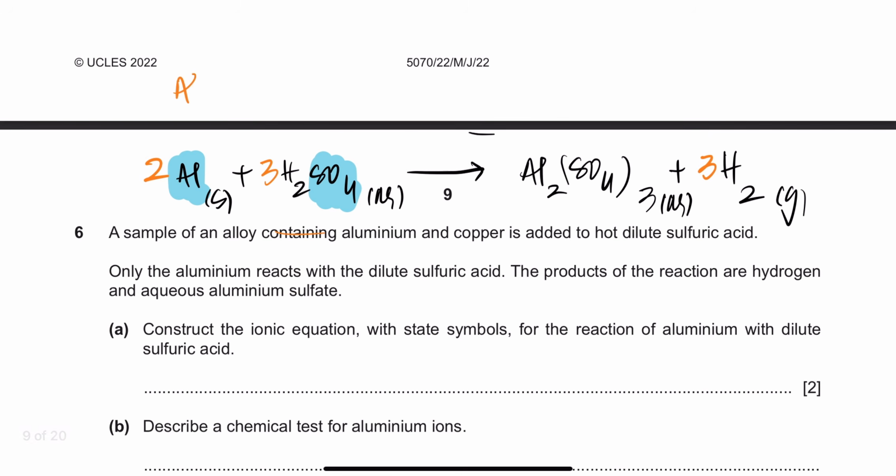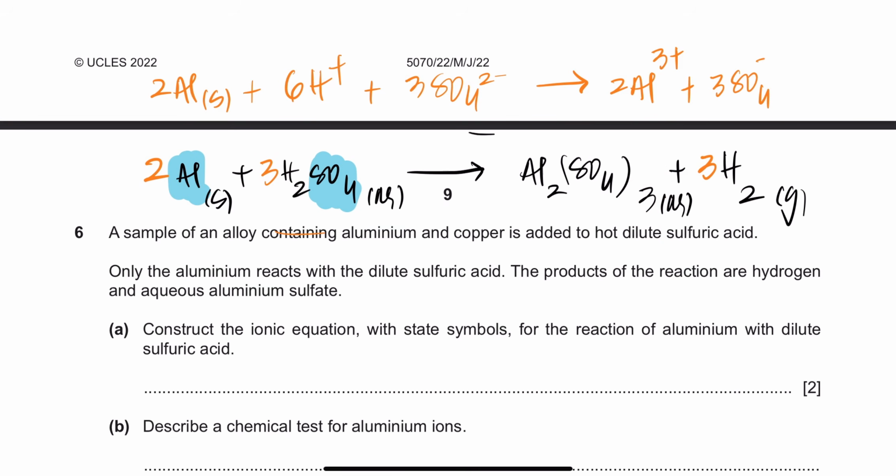Aluminum is solid, so it will remain solid, so 2Al solid, plus you'll have 3 times H pluses, but you realize 2 hydrogens are already there, and 3 times 2, that's 6, so you don't have 3 H pluses, you actually have how many H pluses? You actually have 6 H pluses in total, right? And then how many SO4? Plus 3 SO4 2 minuses, you guys have that. And on the right hand side, you have 2 Al 3 pluses, and you have sulfates, but how many sulfates do you have? 3 SO4s, right? So 3 SO4 2 minuses, and then you have 3 hydrogen gases, everybody.